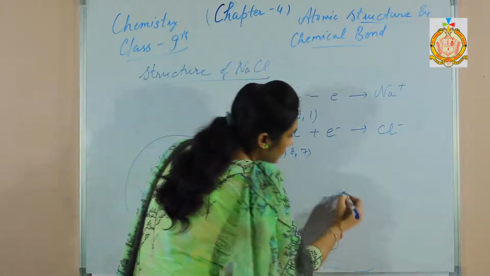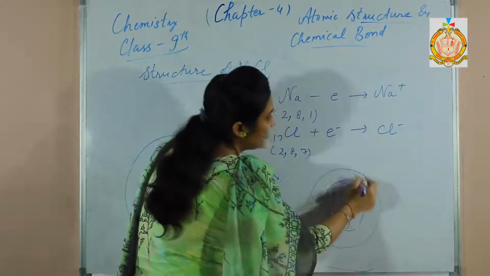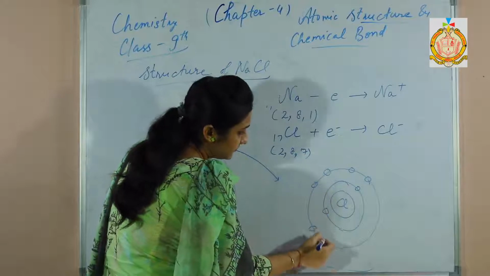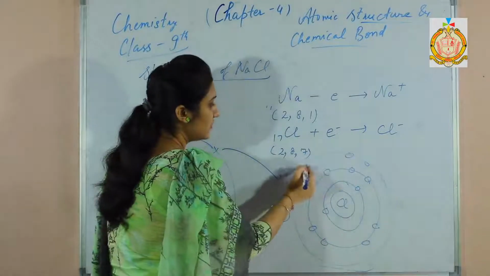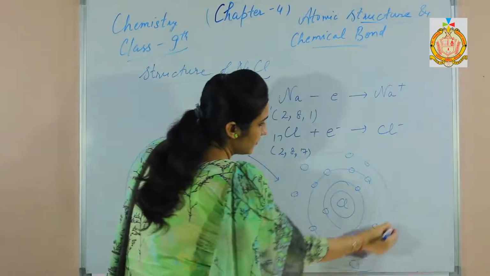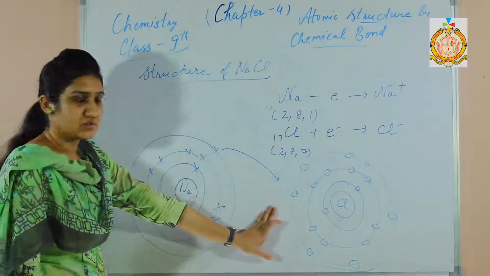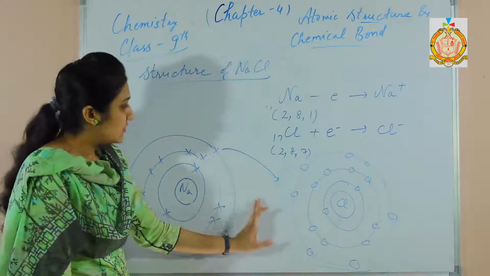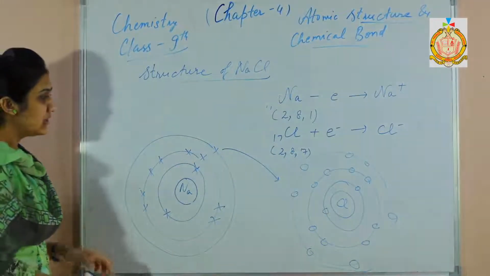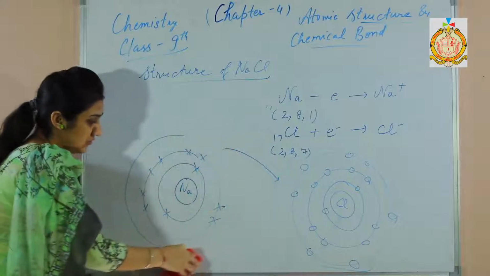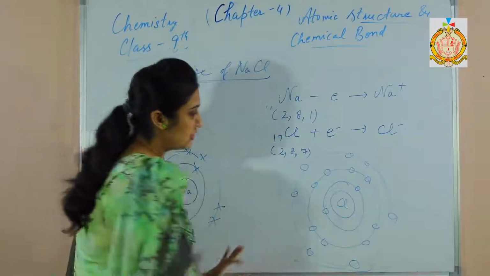We are drawing chlorine here, Cl. In the first shell there are always 2 electrons. In the next shell we can draw 8 electrons. In the next shell there are 7 electrons in the case of chlorine. So the electron is transferred from sodium to chlorine like this. When the electron is transferred, there are forces of attraction. When it loses 1 electron, what happens in the next step? It loses 1 electron from here and the electron is transferred to this chlorine shell.